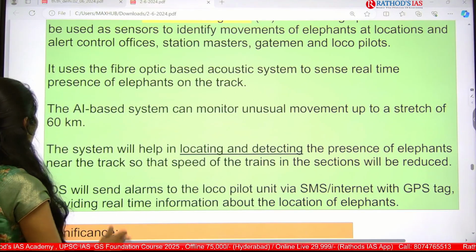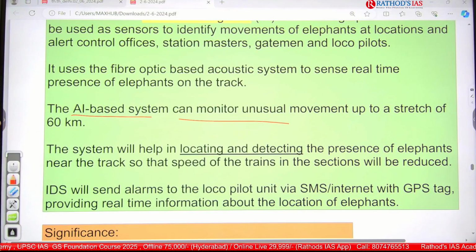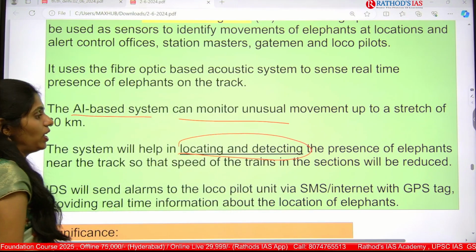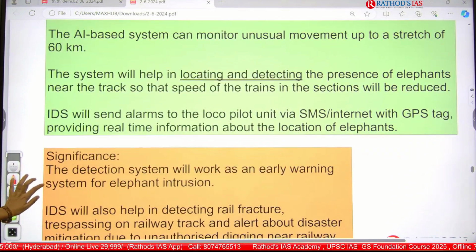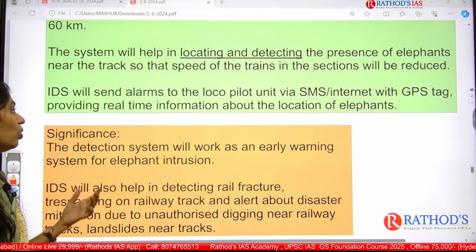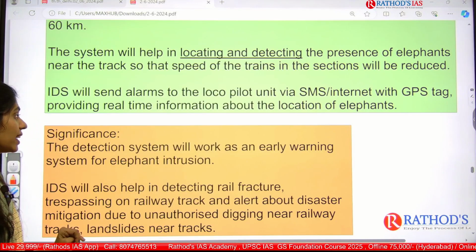And the next one is the AI based system. It can monitor unusual movement over a stretch of 60 kilometers, and it will help in locating and detecting the presence of elephants near the track and how fast they are moving, based on vibrations. And this IDS system will send alarms to the loco pilots via SMS or the internet, or through GPS tags, etc.